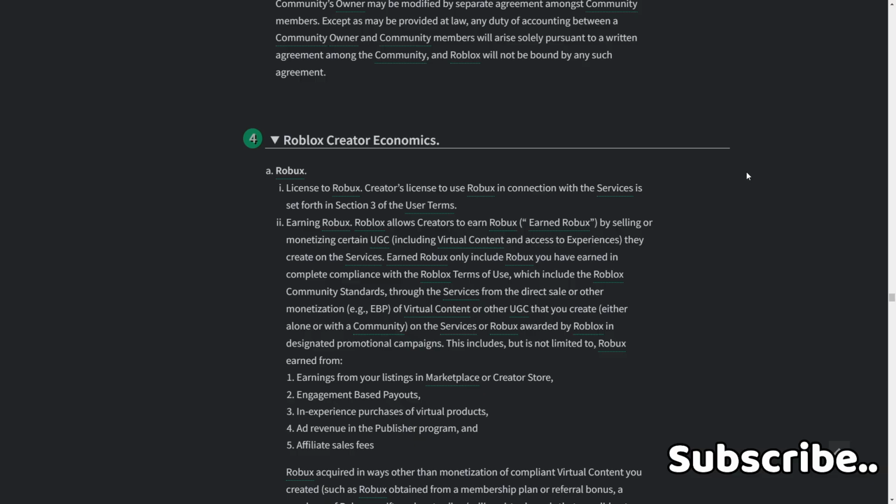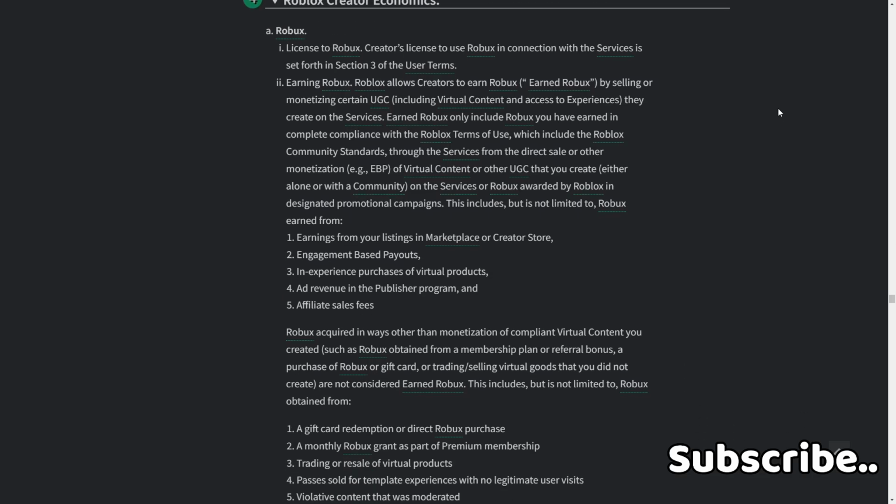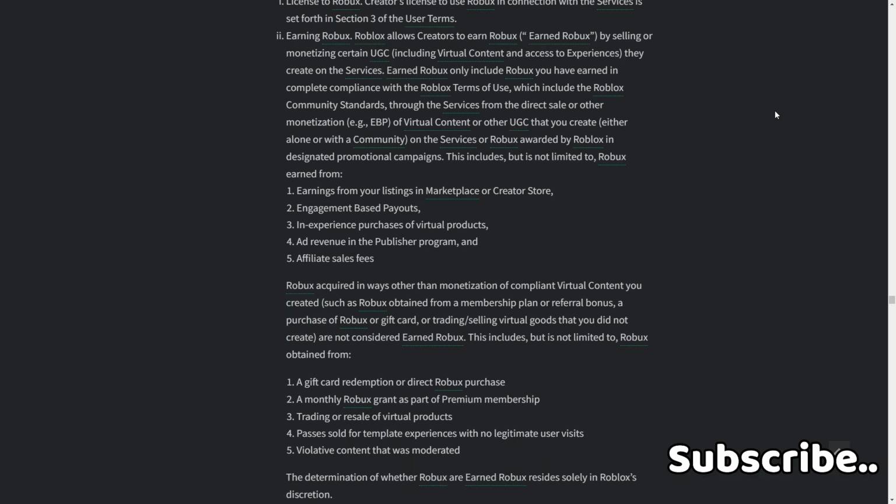This includes but is not limited to Robux earned from: 1. Earnings from your listings in Marketplace or Creator Store, engagement-based payouts, in-experience purchases of virtual products, ad revenue, and purpose-for program affiliate sales fees. Robux acquired in ways other than monetization of compliant virtual content you created, such as Robux obtained from a membership plan or referral bonus, or purchase of Robux or a gift card, or trading/selling virtual goods that you did not create, are not considered earned Robux.